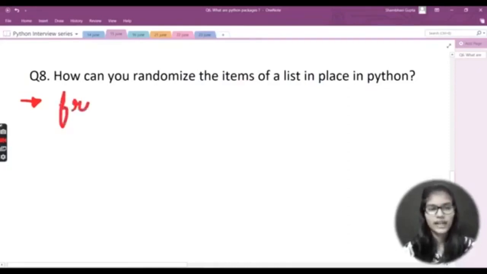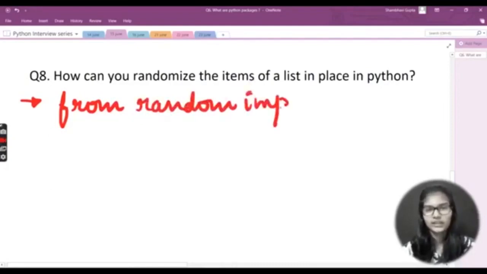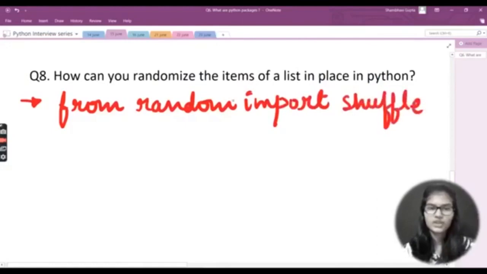So actually we have a module which is random. From random I'll be importing one function, and that is shuffle. So random is the module we have, and from that we are importing a function that is shuffle. This shuffle is the function which is used to randomize all the items of your list.